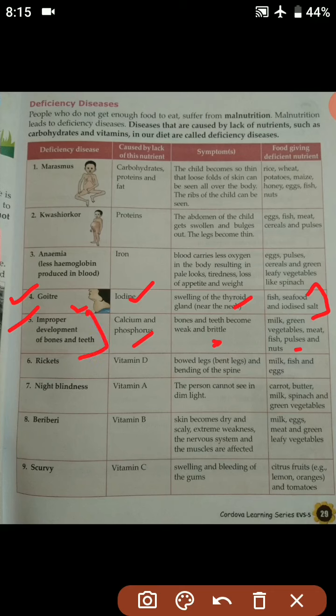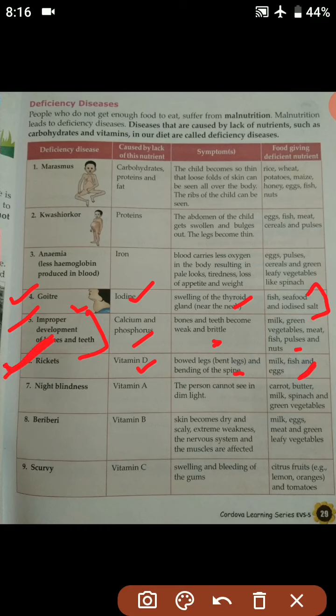a very strong one. Okay, so the sixth one is rickets, which is caused due to deficiency of vitamin D, and the symptom is bowed leg, that means bent leg, and bending of the spine. A person suffering from rickets will have bent legs, and bending of the spine will also be seen. So milk, fish and eggs should be taken in order to cope with the disease called rickets.